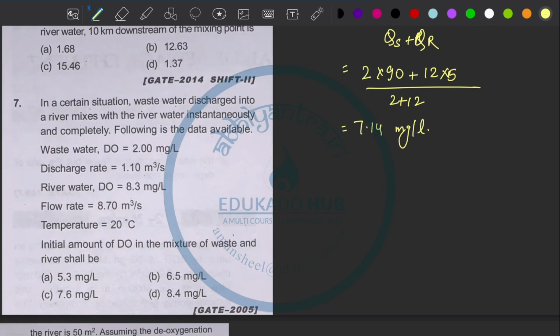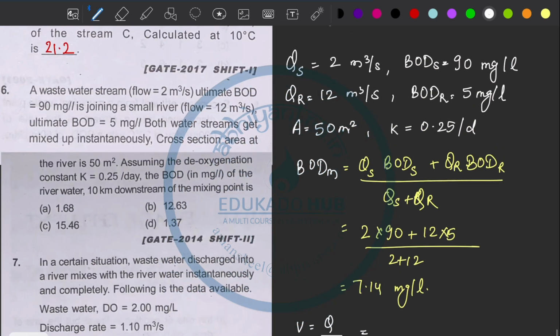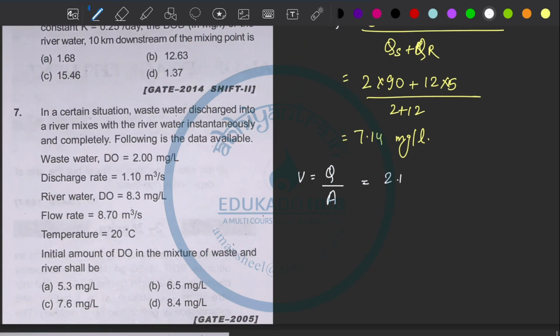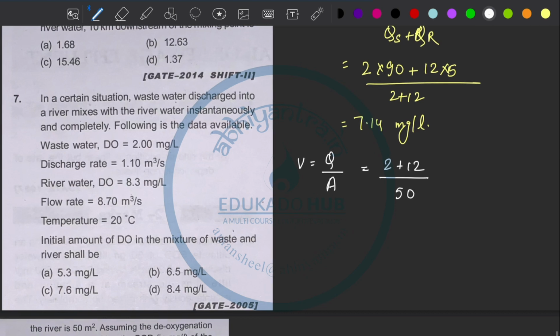Can we calculate velocity? See, we know that velocity is equal to discharge upon area. So the total discharge is 12 plus 2, divided by total area of the river, which is 50 meters square. So the velocity comes out to be 0.28 meter per second.